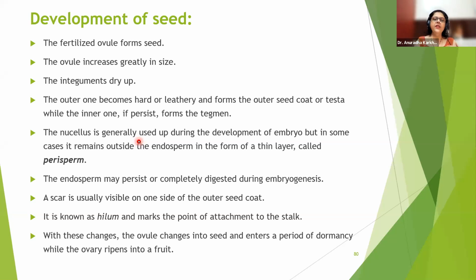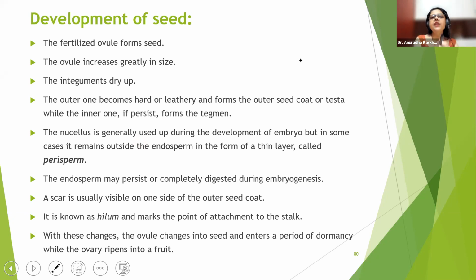But you know what, my dear, when the endosperm is growing, who does the endosperm fight with first? It's going to fight with the antipodals. After the fight with the antipodals is over, then it has to fight with the nucellar cells to occupy that space also. So now the nucellar cells are also crushed, and in that nucellus space too, who is going to grow? Endosperm is going to grow.